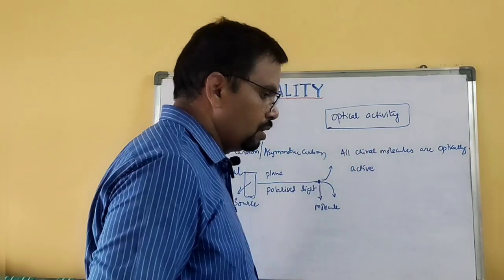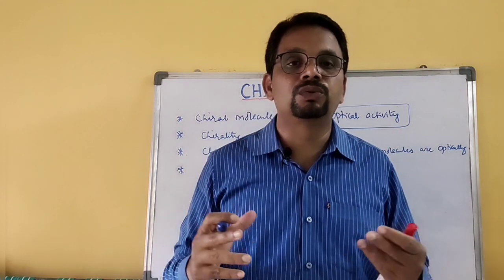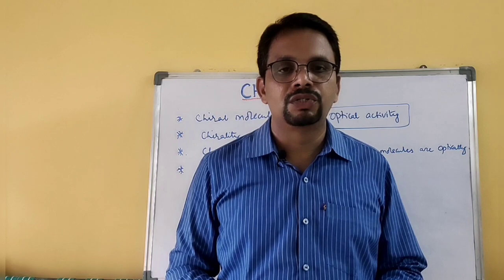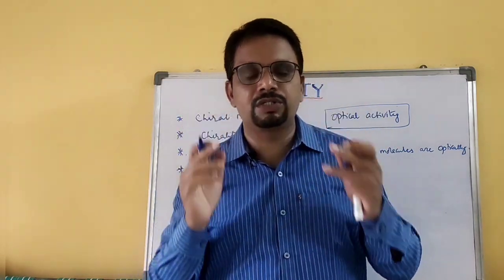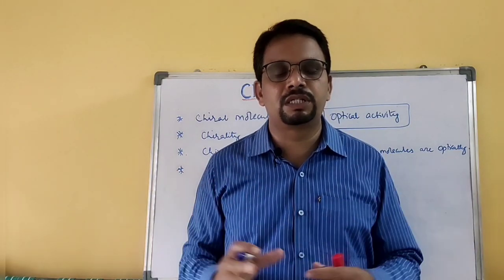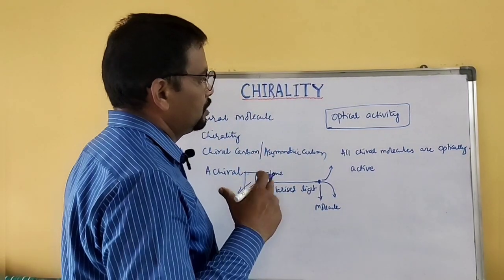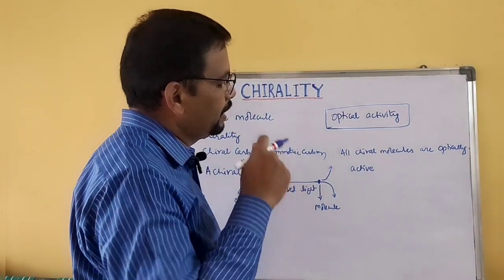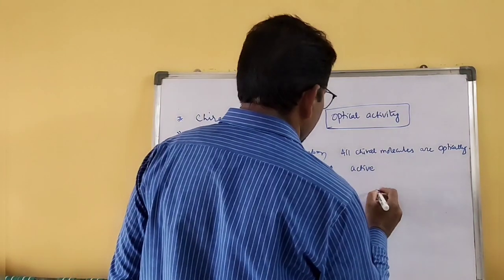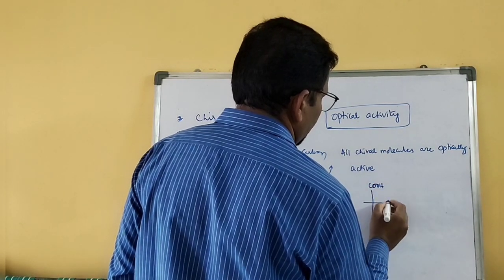That means all chiral molecules have the ability to turn the plane polarized light towards right or left. Generally, in the case of enantiomers, they turn it equally but in the opposite direction. Both enantiomers have the ability to turn the plane polarized light equally but oppositely.